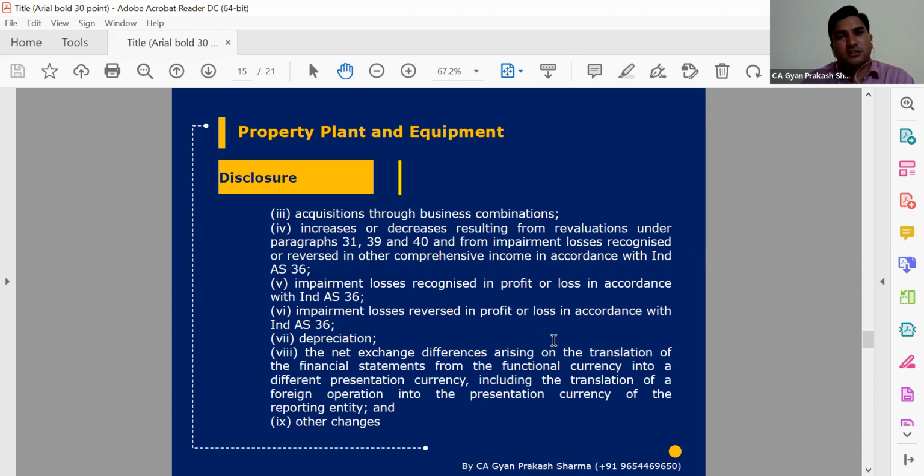And apart from that, if we have any changes, like Cenvat credit benefits or any forex fluctuation, or any other adjustment we are required to make, that can also be considered in the gross value movement.